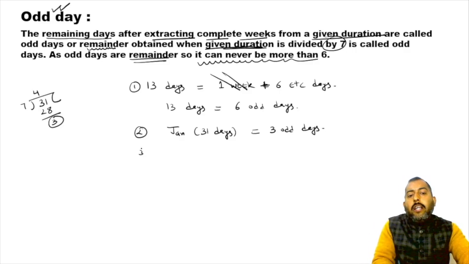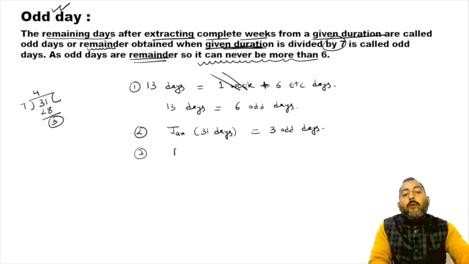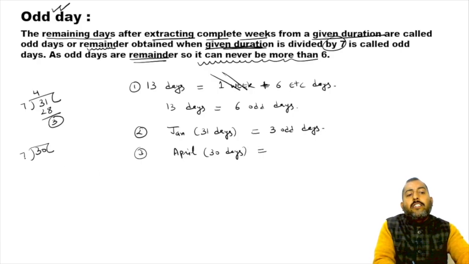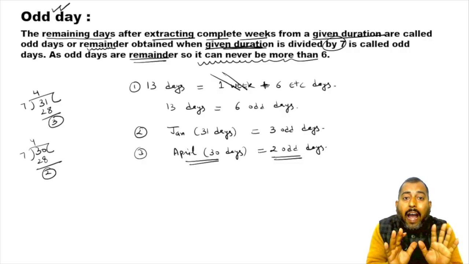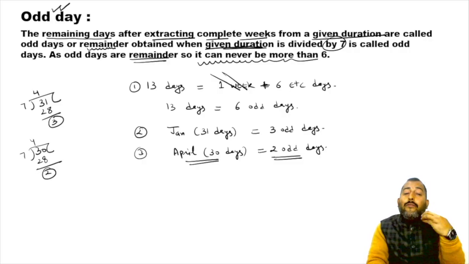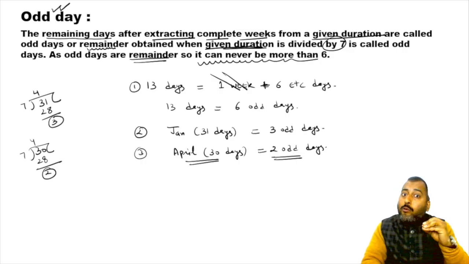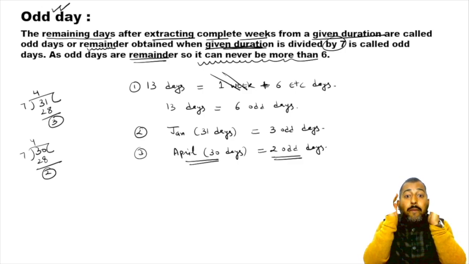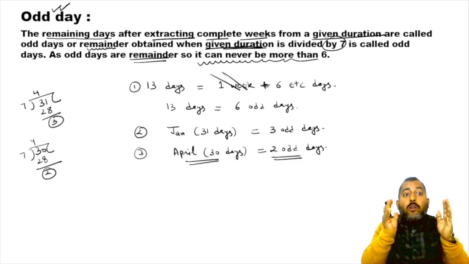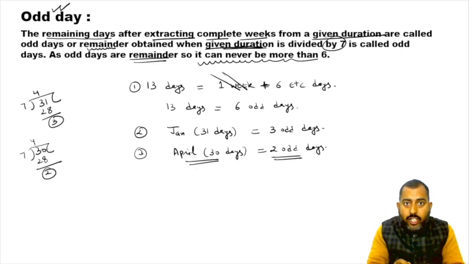Similarly, if I ask you about April month, we know the total number of days in April is 30 days. If you divide 30 by 7, 7 fours are 28, so in April month there are 2 odd days. Just learn this fact first, learn this concept first. Why we are learning it and how we are going to use this concept to solve problems, we will learn later on. Please make a note of it. You must know how to calculate the number of odd days for a given duration.